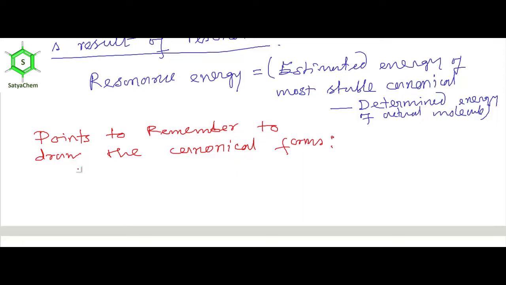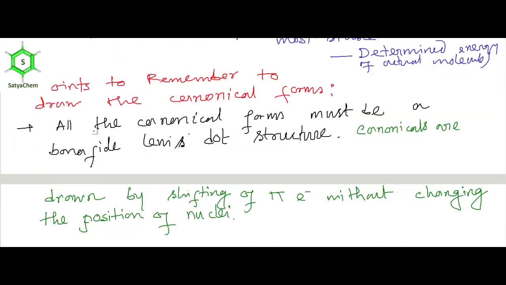First point is, all the canonical forms must be a bona fide Lewis-Dot structure, and this is very important. And canonical forms are drawn by shifting of pi electrons without changing the position of nuclei.